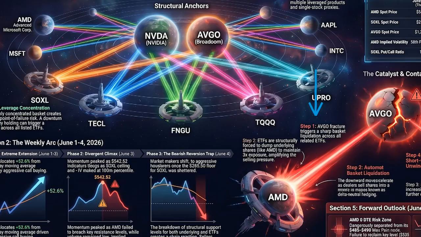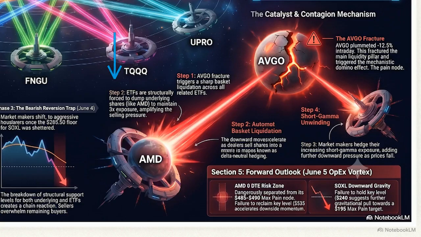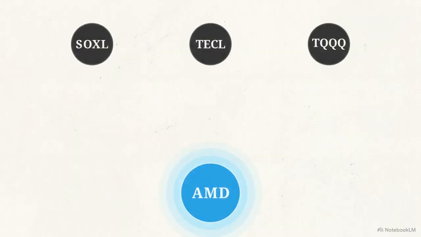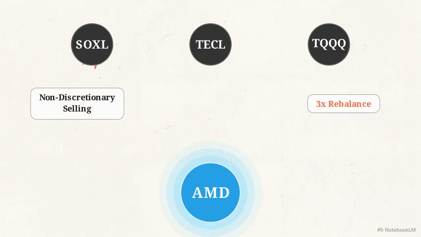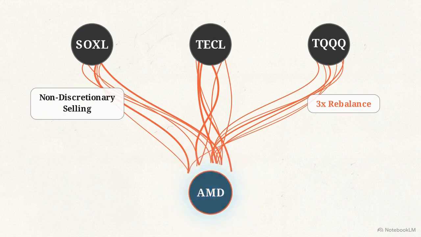Fund managers for SOXL, TECL, and TQQQ are structurally forced to dump their baseline underlying index shares at the market close to maintain their leverage ratio. That non-discretionary basket selling bypasses human logic entirely and spills straight into the secondary assets, violently draining liquidity from AMD.